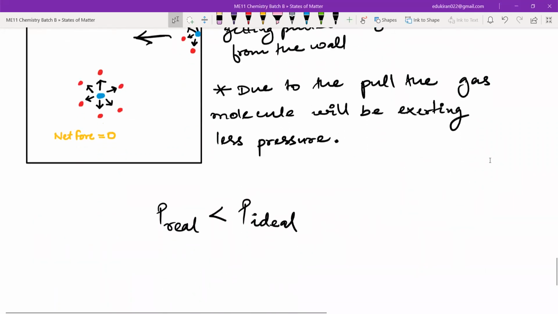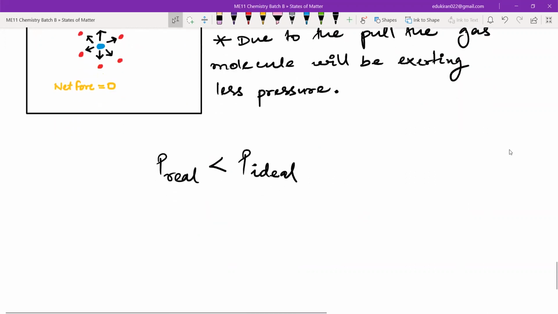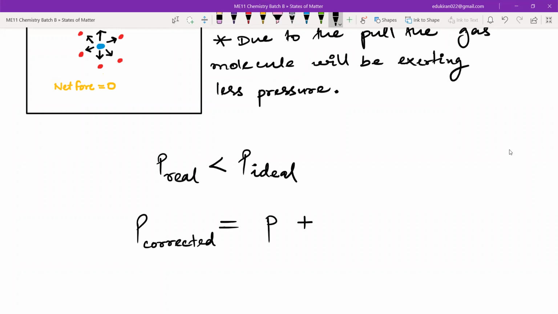The ideal gas will have more pressure than the real. That means P corrected will be equal to the pressure plus some pressure, P dash, to make it the ideal gas.